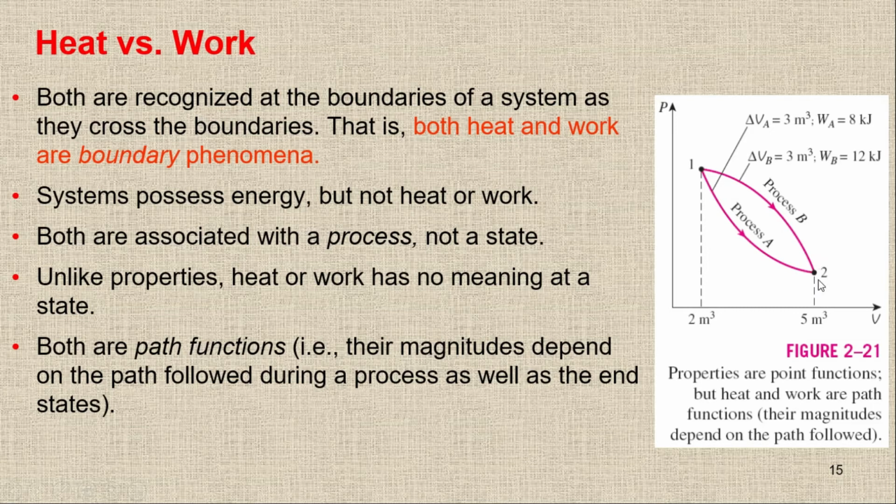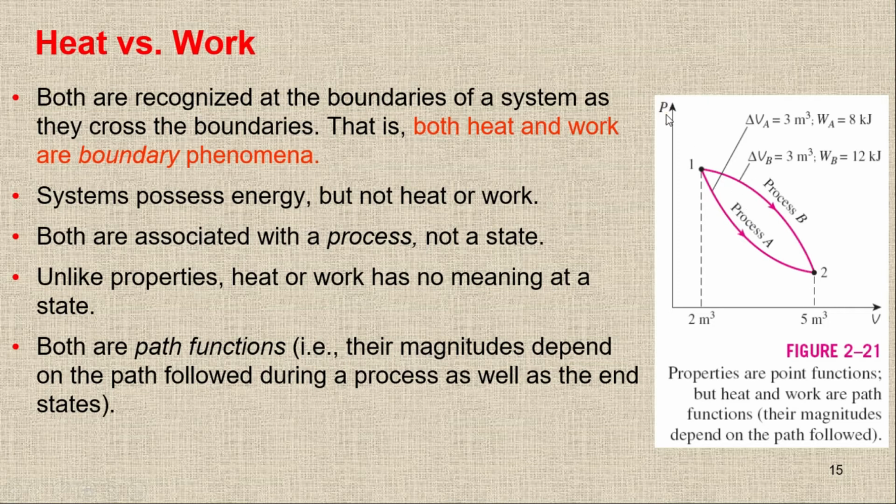But when we're talking about the work done, it will depend on the path. We have two different paths, the path of process A and the path of process B, and in both cases we have different paths, so the work will be different. It's not depending on the end state, it's depending on the process, the path function.